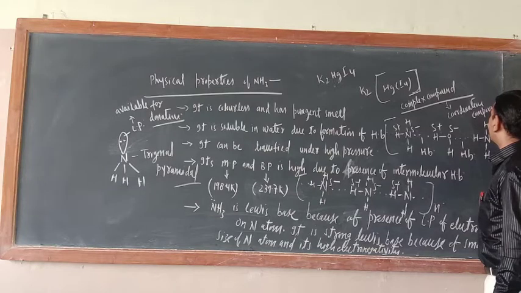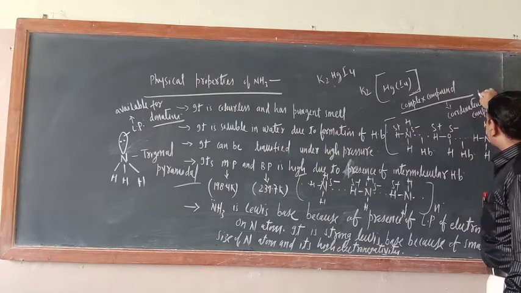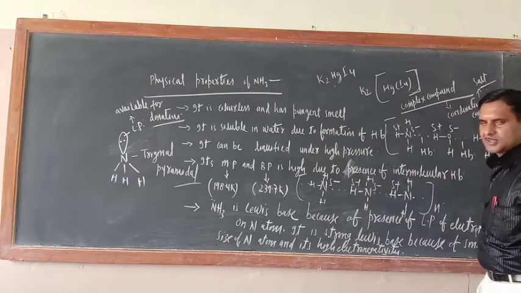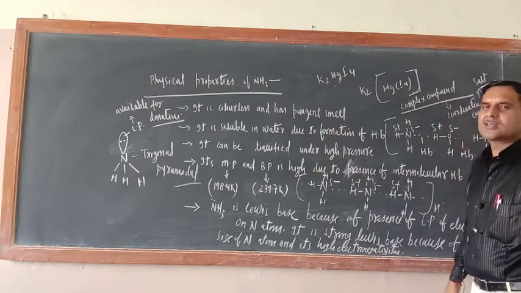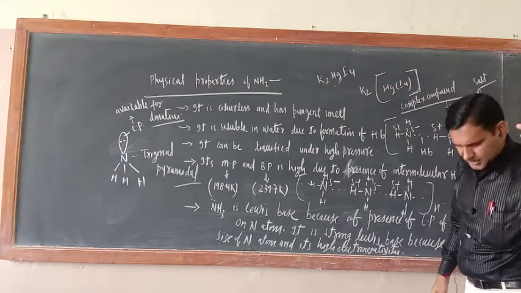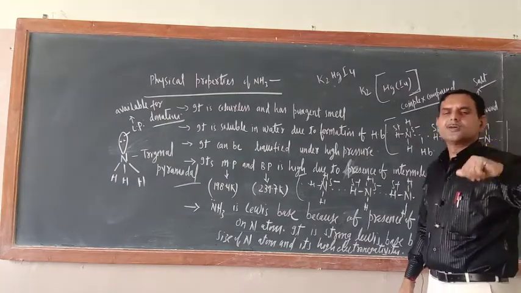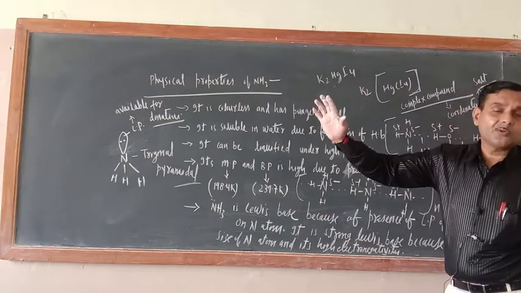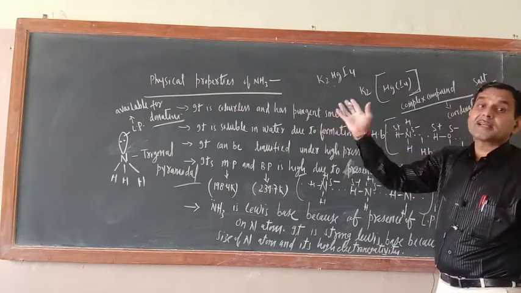They are also salts only. These compounds are also salts. Salts are those compounds where the positive ion furnished by a base and the negative ion furnished by an acid combine together.